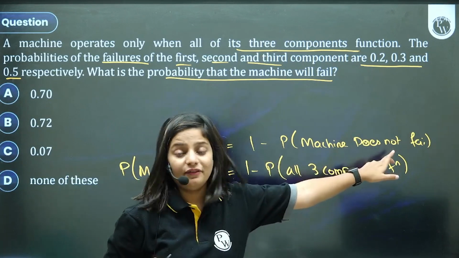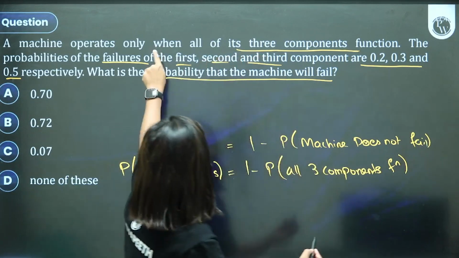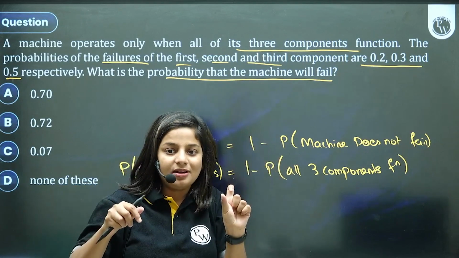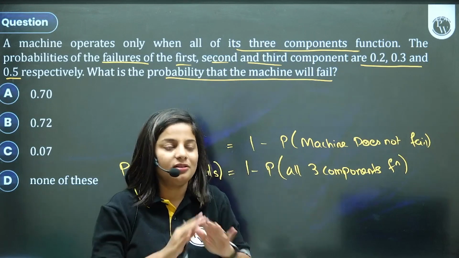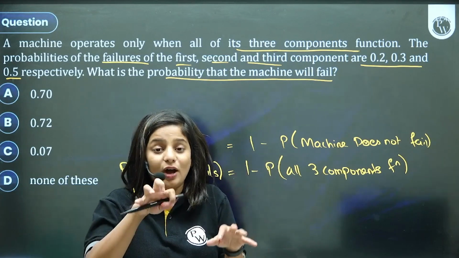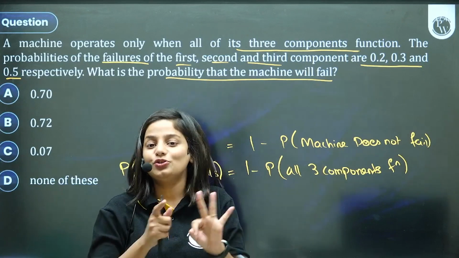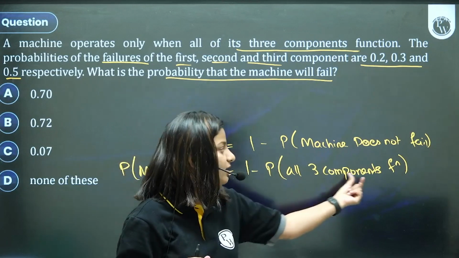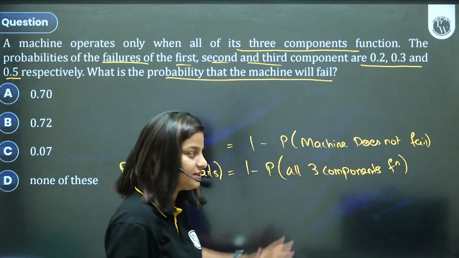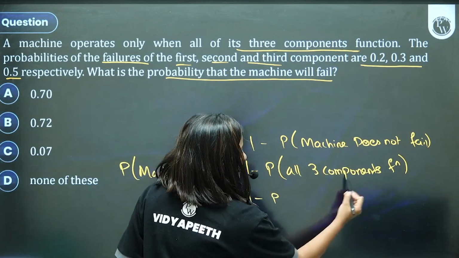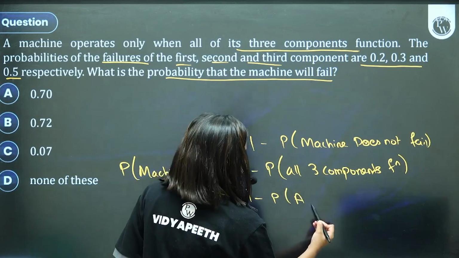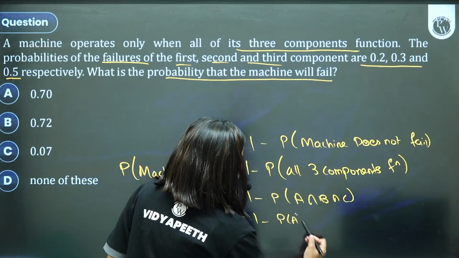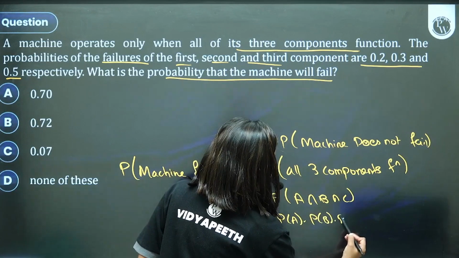Now when will the machine not fail? They have given a very strict condition. The machine will operate only when all the 3 parts of the machine are functional. If any one part is not working, the machine will not work. If out of 3, 2 are not working, the machine will not work. All 3 should work properly in order to function. So that's why I've written 1 minus the probability all 3 components are functional, only then the machine operates. 1 minus, what is the probability all 3 are functional? It means component A is functional, B is functional, and C is functional: P of A, P of B, and P of C.